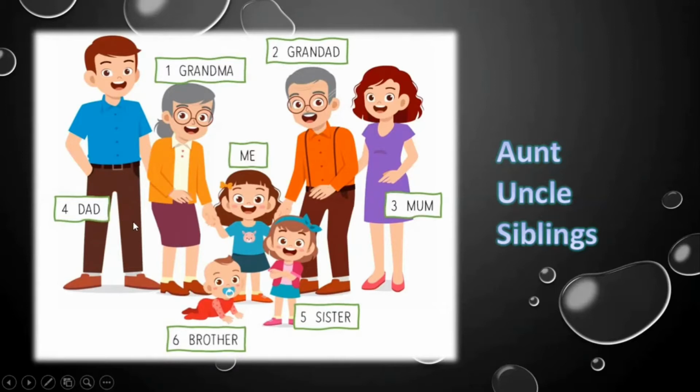Okay, now you have to learn about this new word too. For example, aunt, tía. Uncle, tío. When you have to talk about your sisters and your brothers, you have to say siblings, hermanos in general. Okay, you use siblings. Okay, now continue with the class.